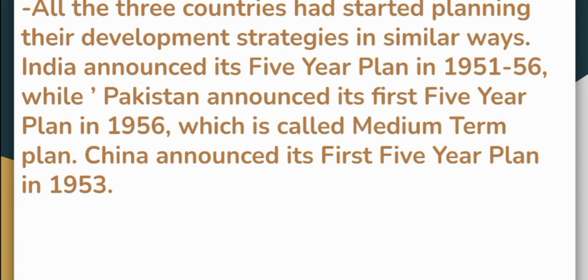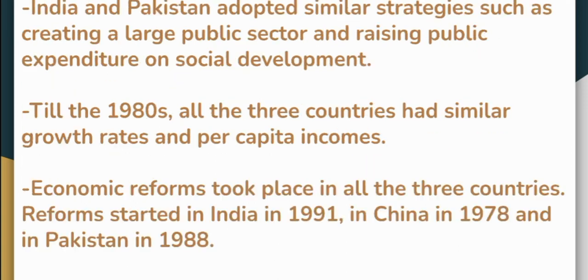While India introduced its 5-year plan in 1951, Pakistan in 1956, China announced its first 5-year plan in 1953. As well, we see that India and Pakistan created a large public sector to collect the funds. Okay, so their main development was dependent on the public sector after the independence. Till the 1980s, the growth rate of all the three countries was almost similar and they were growing at a good rate.